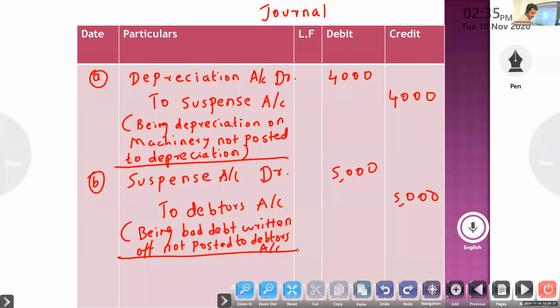Next one, goods withdrawn by the proprietor. Sir, there is one more before that.